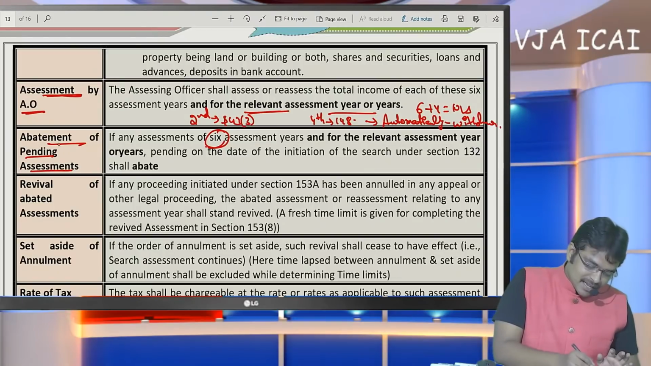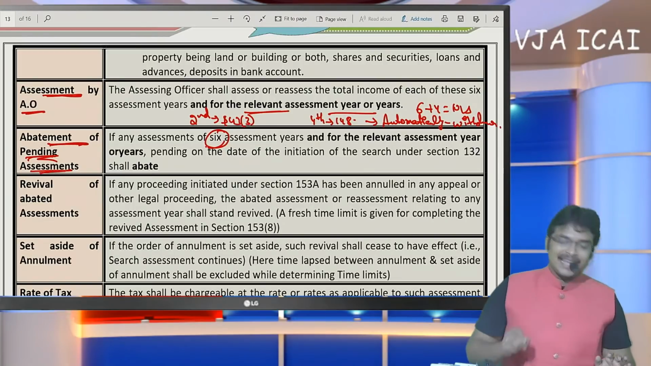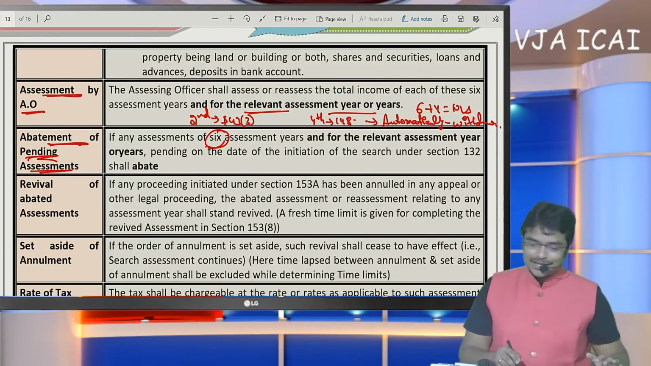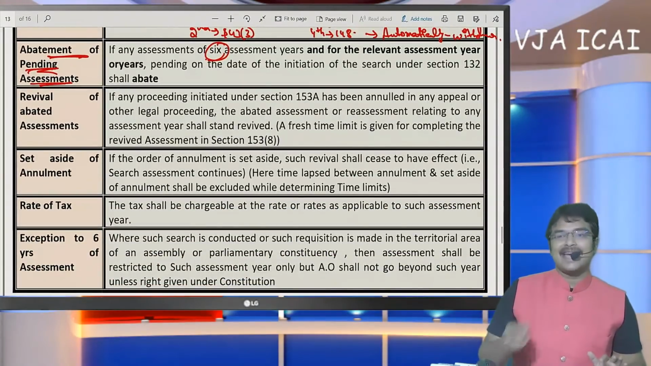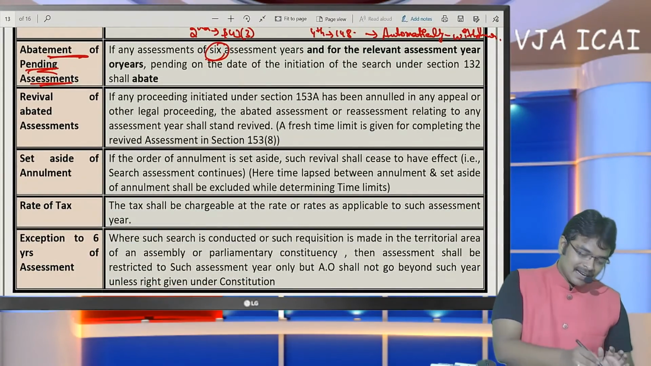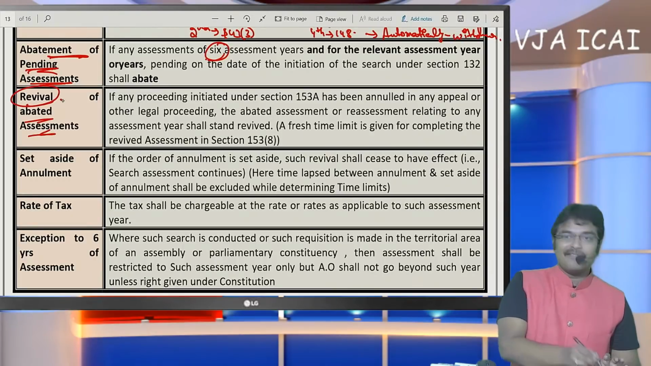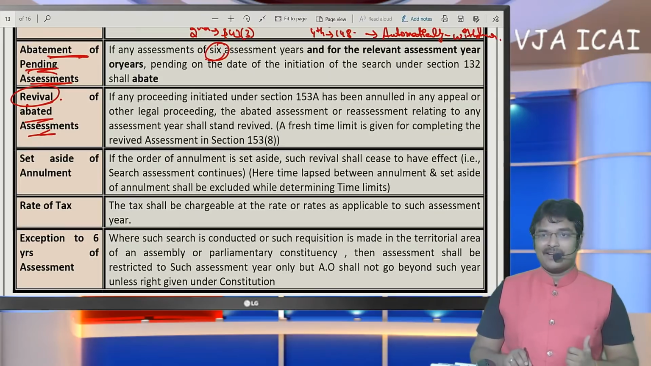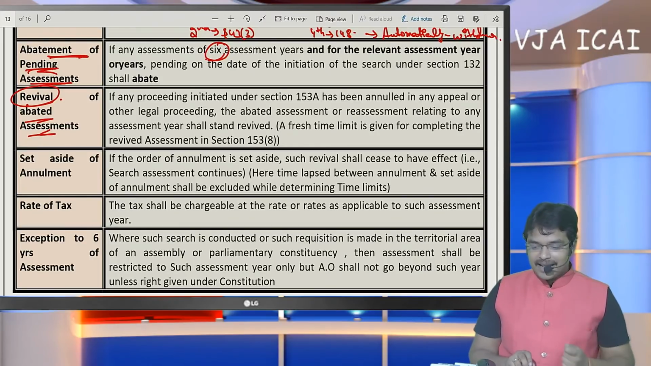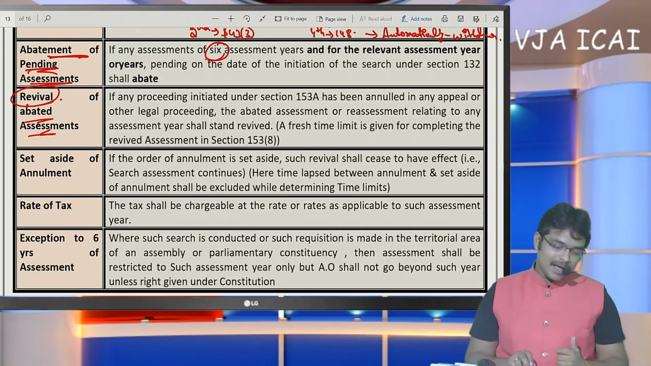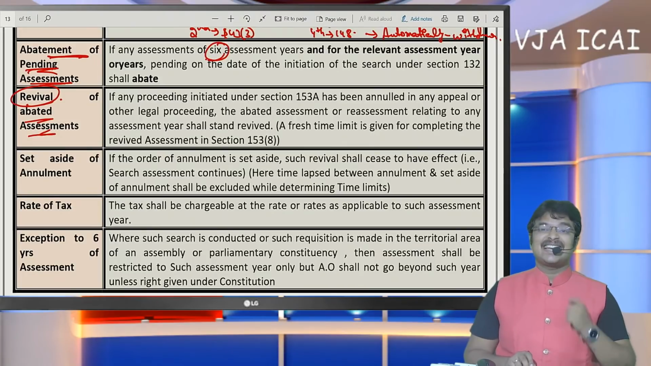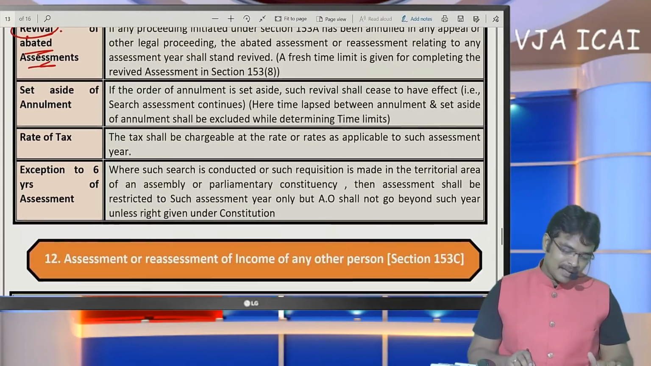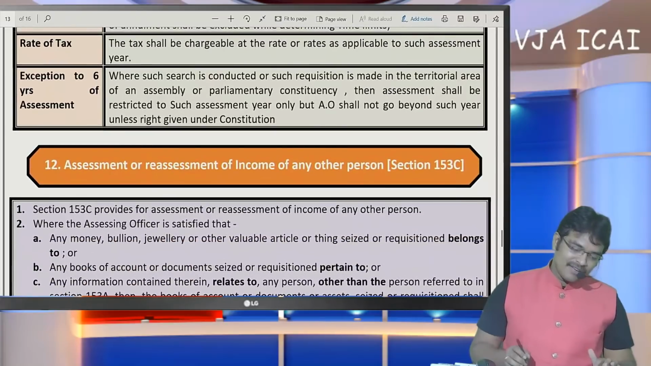The thing that was presented here is abatement of pending assessments. Whenever search has been executed, pending assessment shall be cancelled. But when search is cancelled, then the closed assessment shall be revived. In yesterday's session, I presented the revival topic. When search has been executed, pending assessments will get closed. But when such search has been cancelled, again closed assessments will get reopened and a fresh time limit will be given to them. That's what we discussed in yesterday's session itself.